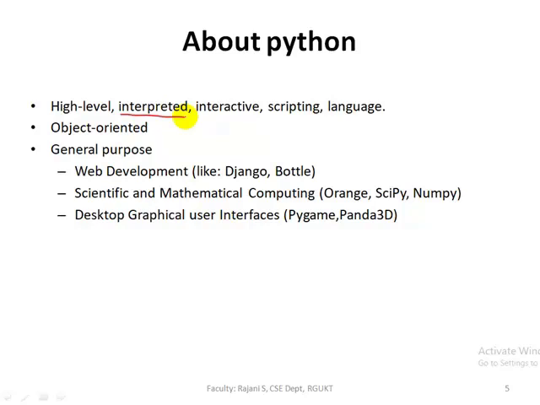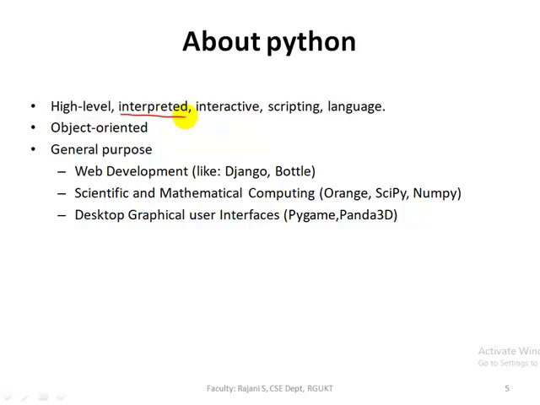So what is the difference between compiler and interpreter? Both are used to convert high level language instructions into low level language. Then what is the difference? The compiler converts the entire code at a time into low level language.